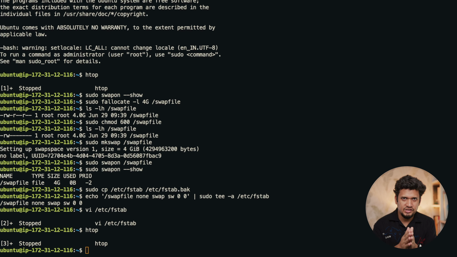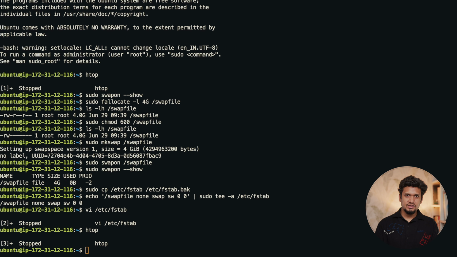Now the next step is to install MongoDB. To install MongoDB, let's first check the name of the operating system, because the release of MongoDB has to be mapped with the different operating systems.